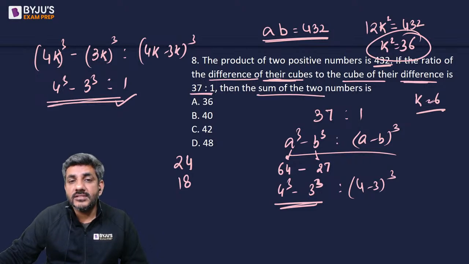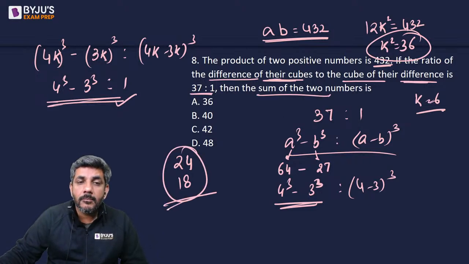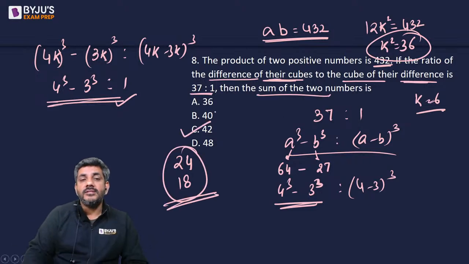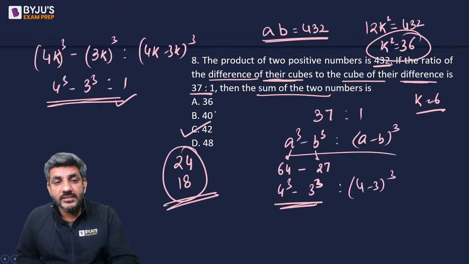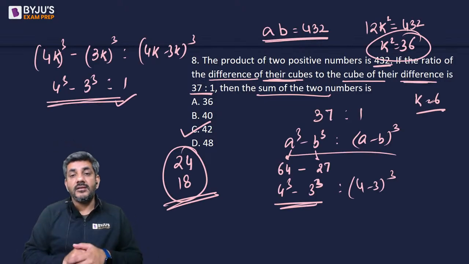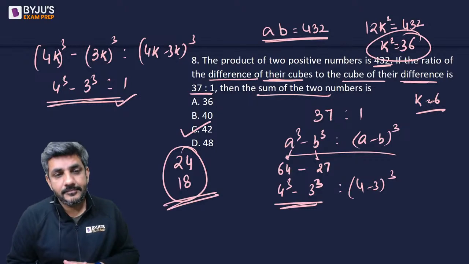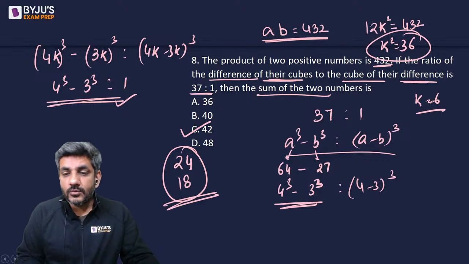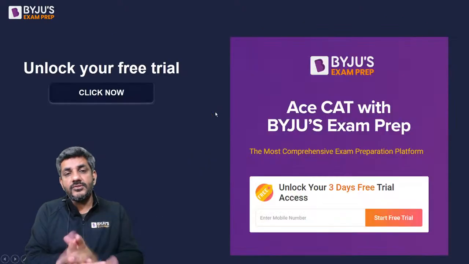Question आपसे पूछ रहा है sum of the two numbers, it is 24 plus 18, 42. That is the right answer for this question. So yes, option C is the right answer, which Music Core got correct. And that was the last question of the day. I'm sure you all have understood all of them.